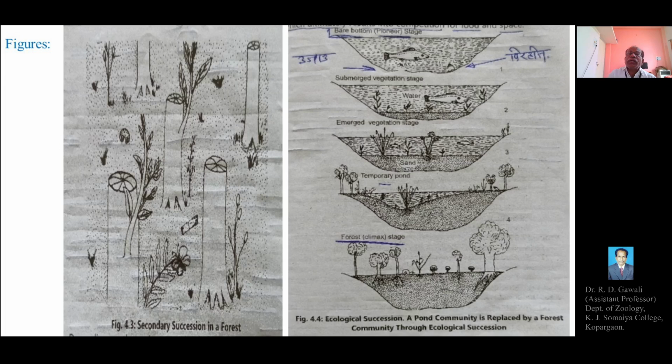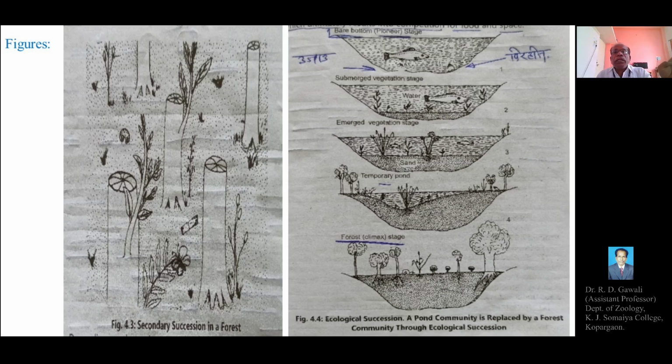So these are the figures showing, the first figure shows the secondary succession in the forest. A forest which has been cut totally will again develop into a new forest community over a long period of time, which is called secondary succession. But in another figure we can see a complete transformation of the aquatic community to the terrestrial community, or pond community to forest community.